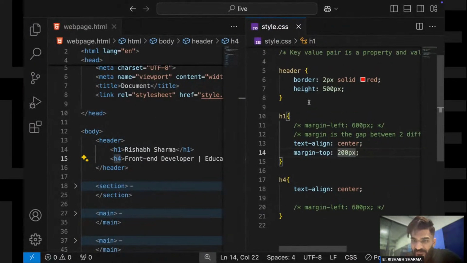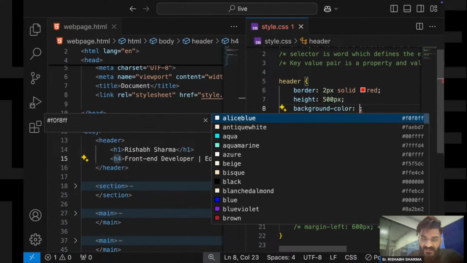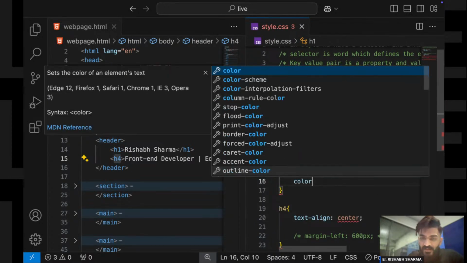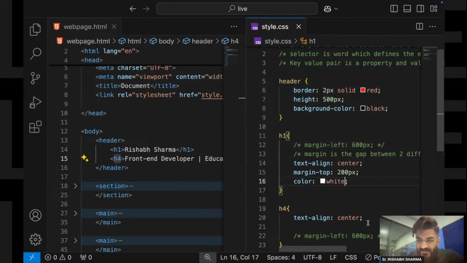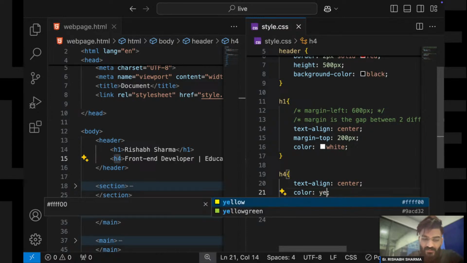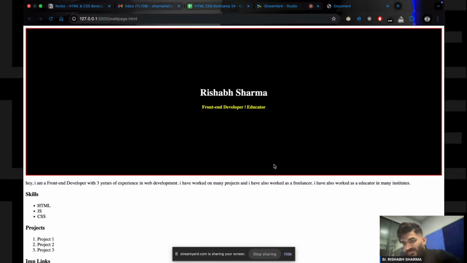And to my header I will give a background color of black. Here I will set the color to white, and here I will set my color to yellow. Okay, yellow. Let's see.